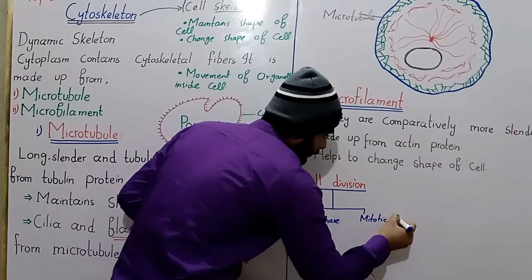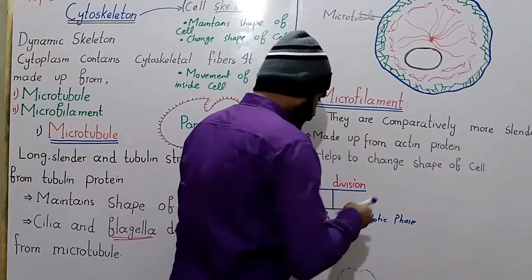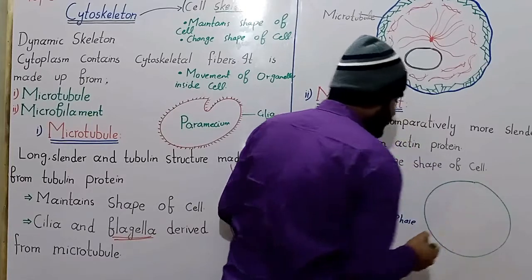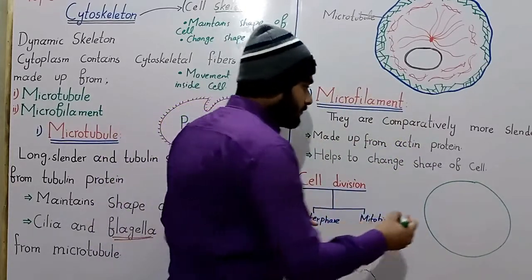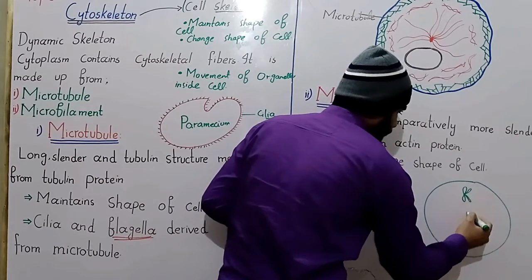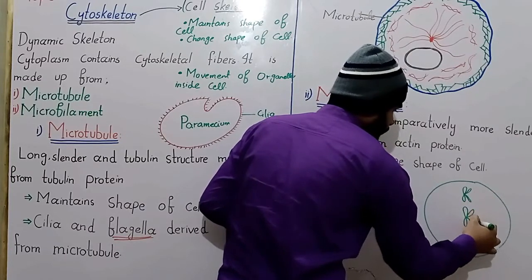During the mitotic phase, spindle fibers are formed in the cells, which help in the separation of the chromosomes. The chromosomes are present at the equator of the cell, and the spindle fibers are attached to these chromosomes and help in their separation.